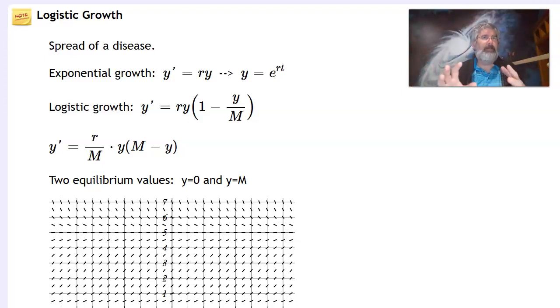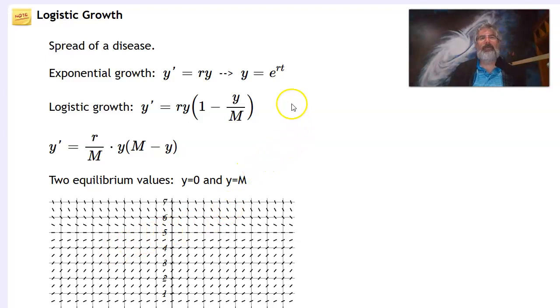And if there's two people interacting that know the rumor, it's not going to spread. Or if there's two people interacting that don't know the rumor, it's not going to spread. But if someone who knows interacts with someone who doesn't know, then there's a possibility that the rumor might spread, or that the disease might spread, depending on how juicy the rumor is or how communicable the disease is. Then that rate of spread will be different.